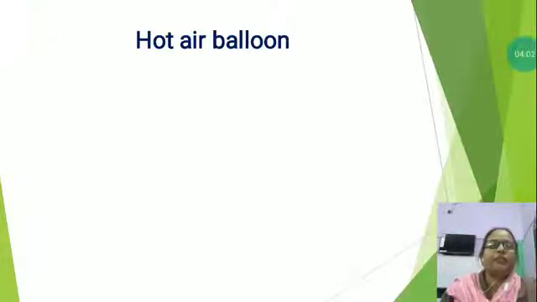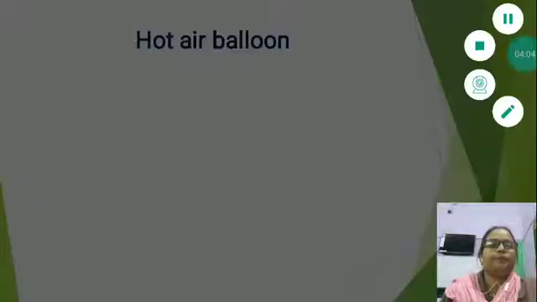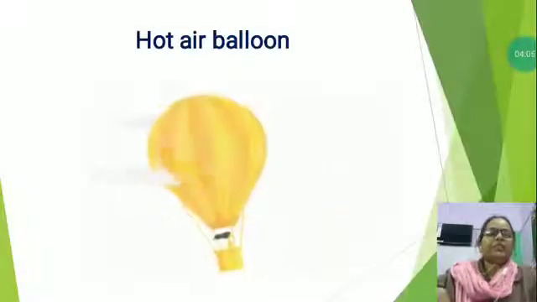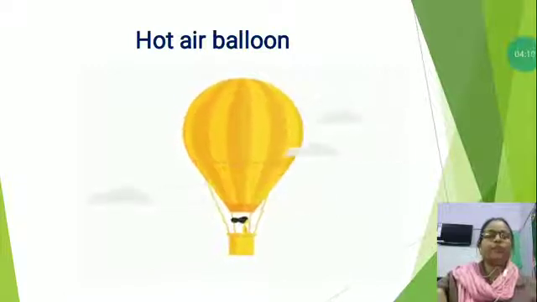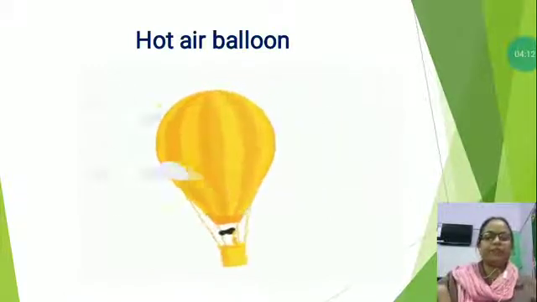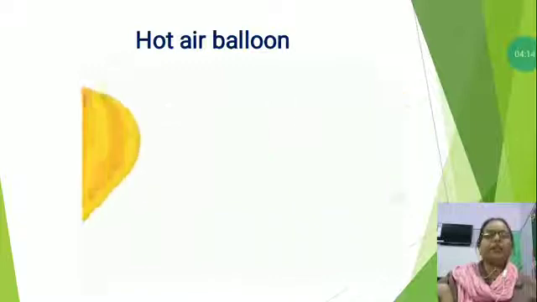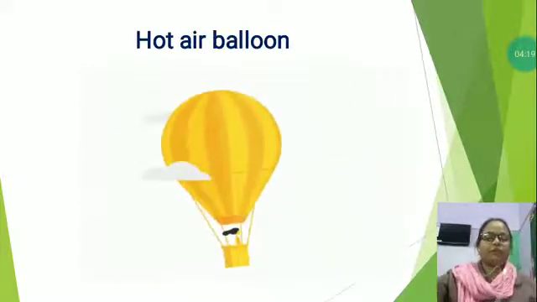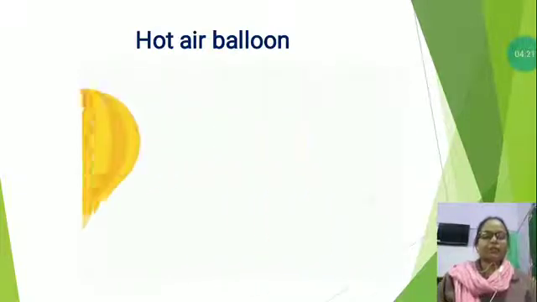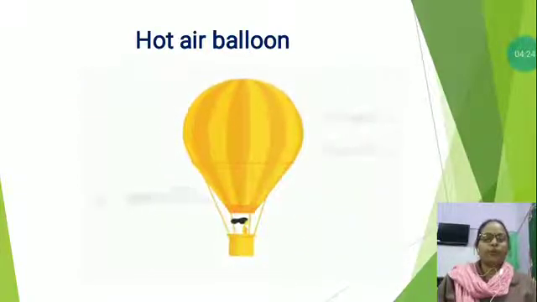balloon, hot air balloon. Now, this is the picture of a hot air balloon. A hot air balloon is a type of aircraft. It is lifted by heating the air inside the balloon, usually with fire. Hot air weighs less than the same volume of cold air.